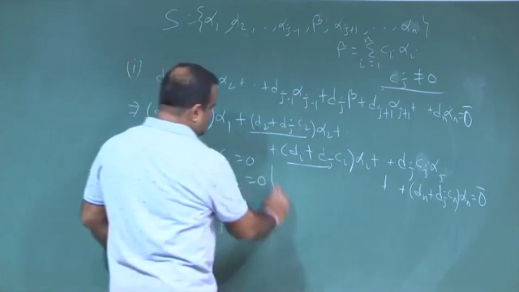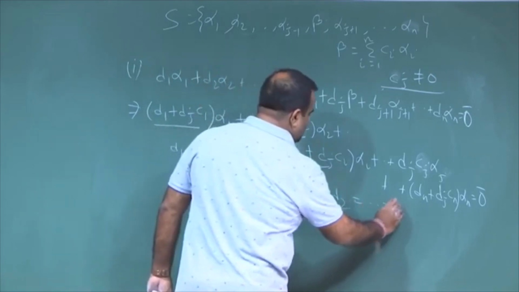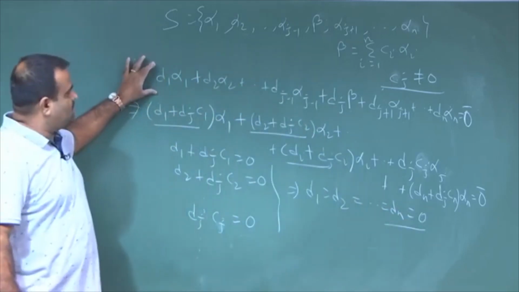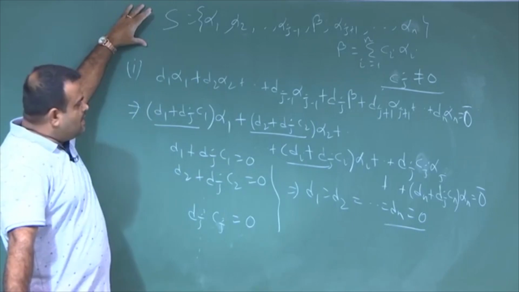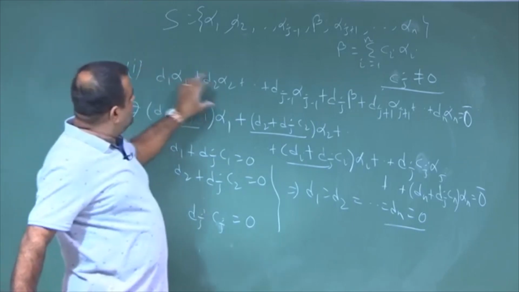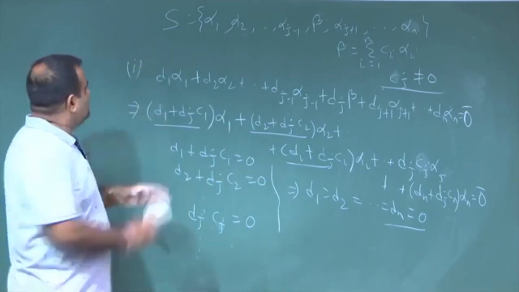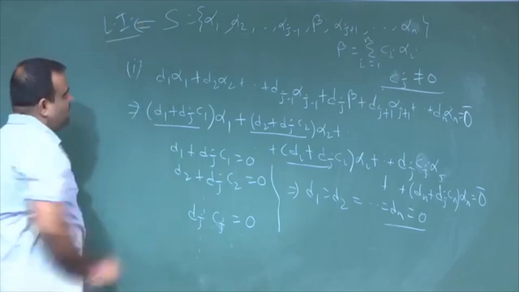So, this implies d 1, d 2 all are basically 0 scalar. So, if we have a linear combination of these vectors which will give us a 0 vector, then all the scalar coefficients must be 0. So, this is the proof that this is a linearly independent set of vectors.